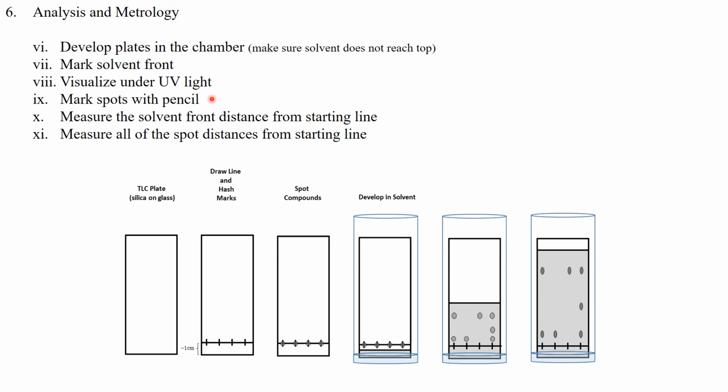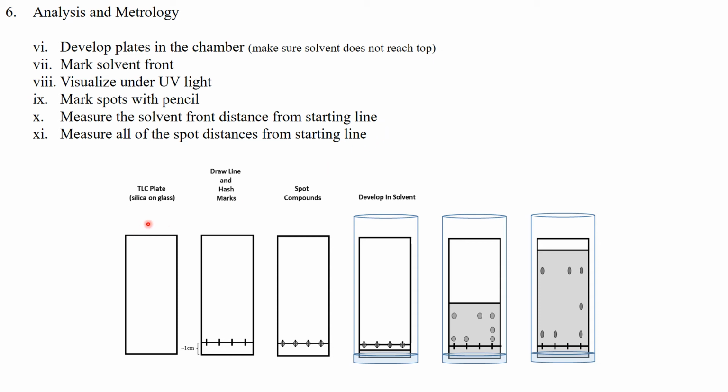We're going to mark each of those spots by drawing a circle around them and marking the top of the spot. Then we're going to measure the distance of the solvent front from the starting line, and we'll also measure the spot distances from the starting line, starting at the top. So let's review all that.